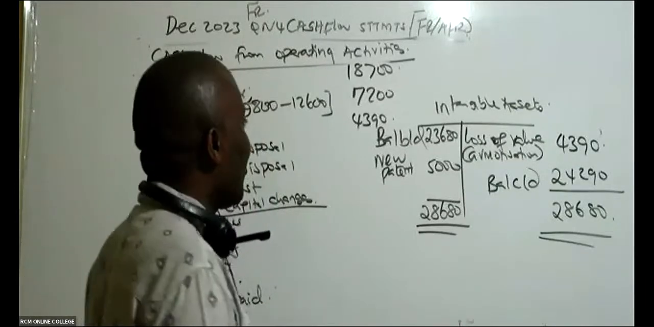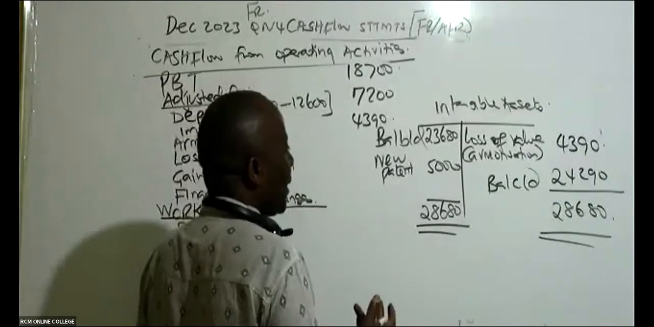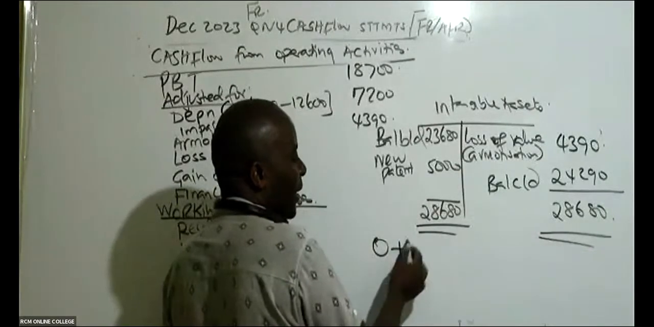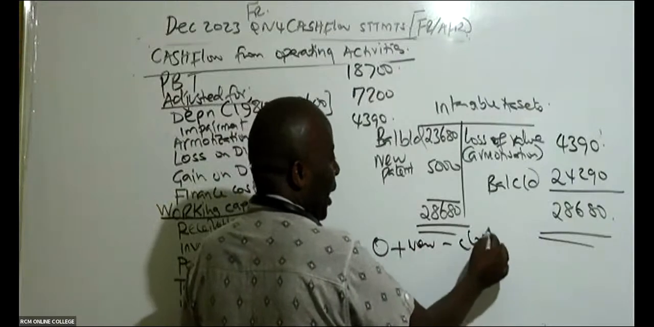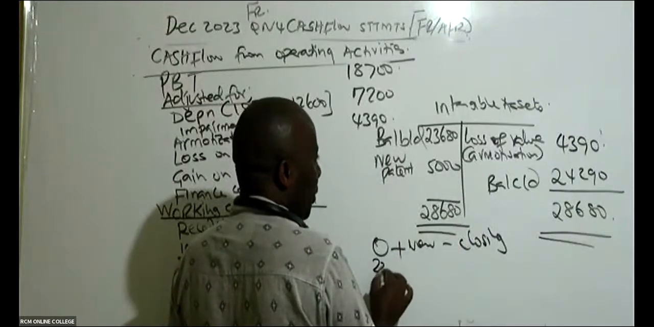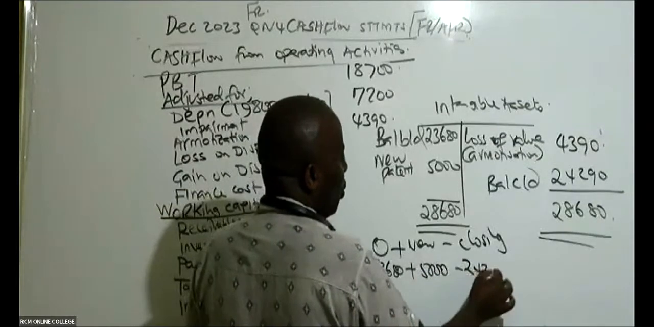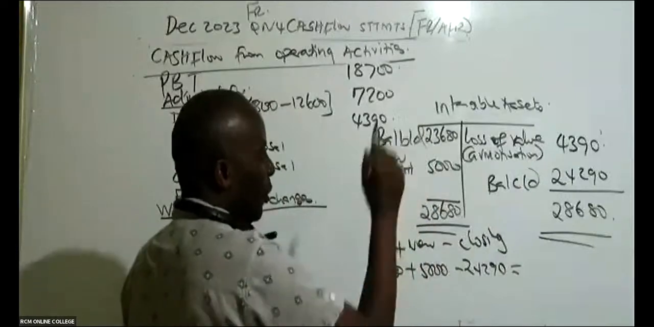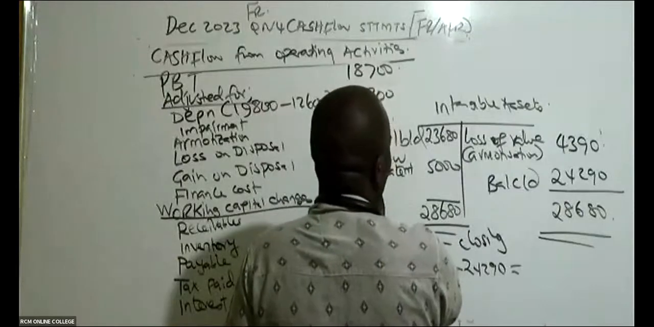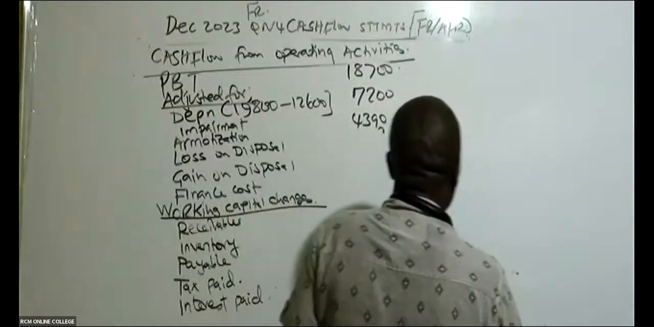Yes, all right. So intangible assets, if I'm the one doing this, I would have taken the opening balance, plus the new that you have added here, minus closing. I would have said opening is 23,680, I add anything new that I acquired, 5,000, minus closing of 24,290. I would have easily gotten that figure without doing this T account. But for now, at the very beginning, we must rely on those T accounts.